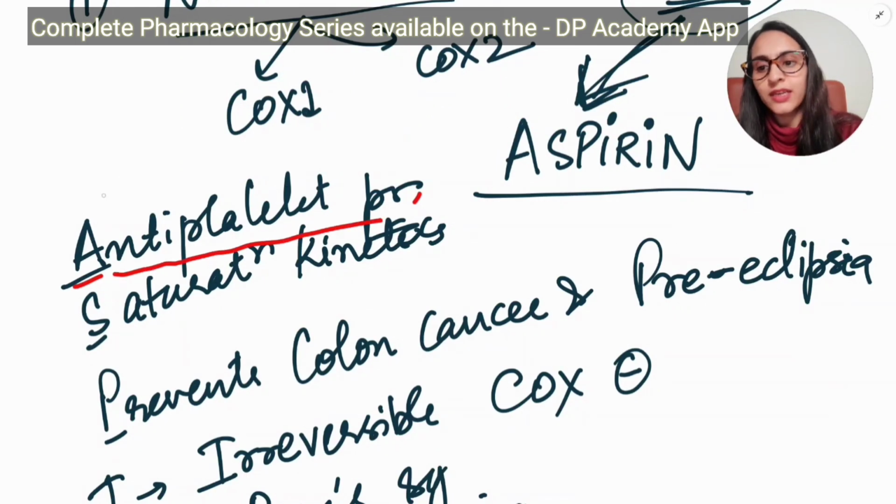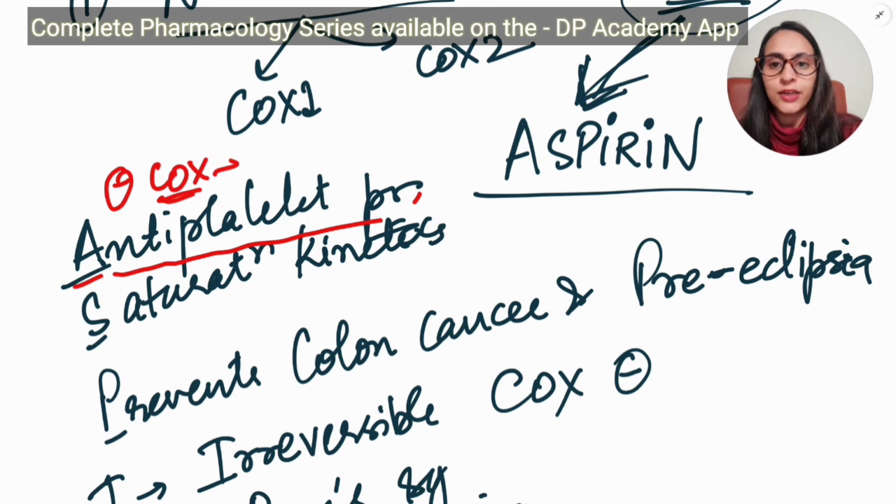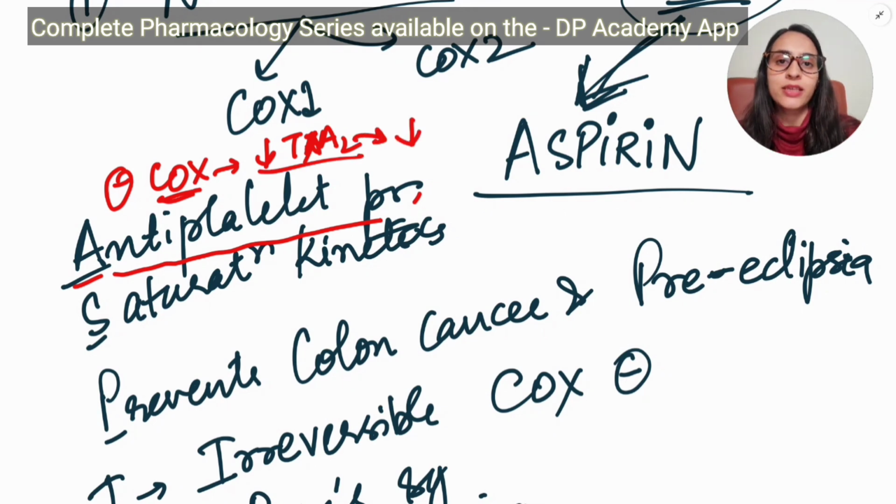When a low dose of aspirin is given, it inhibits the COX enzyme in the platelets, and this will lead to a decrease in thromboxane A2, as the inhibition is irreversible. So this decrease in thromboxane A2 eventually decreases platelet aggregation. I told you the function of thromboxane is related to aggregation of the platelets, and therefore aspirin acts as an antiplatelet drug because it inhibits the COX irreversibly. So aspirin is also a drug of choice for rheumatic fever.